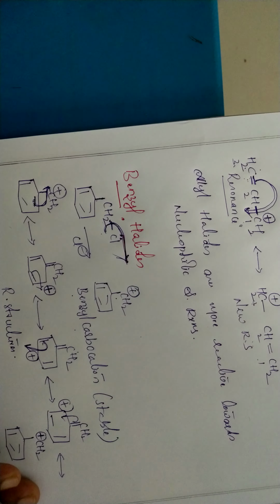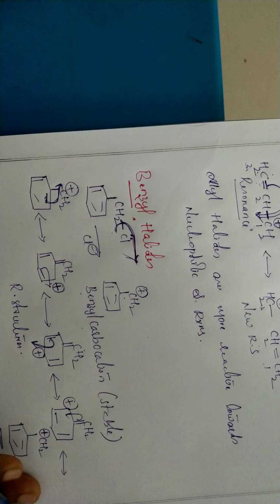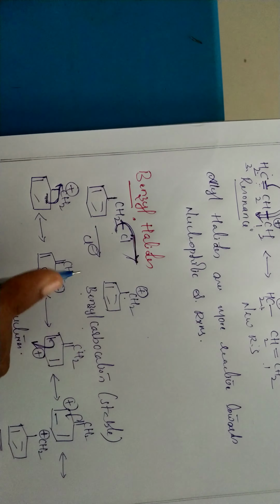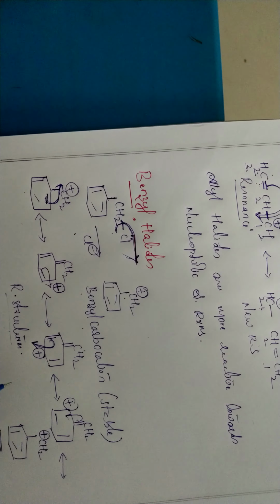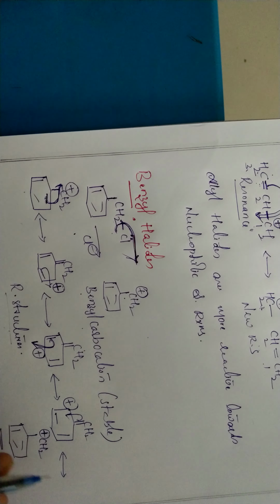So benzyl chloride is also more reactive towards nucleophiles. Why? Because after the elimination of chloride, the formed benzyl carbocation undergoes resonance. When any compound undergoes resonance, it gets stability. Then the new nucleophile comes and attacks.